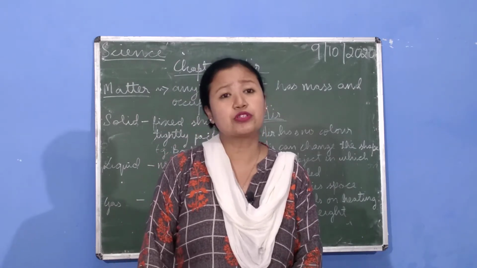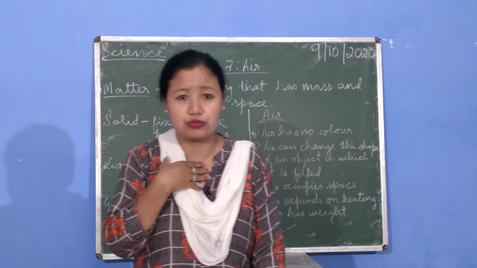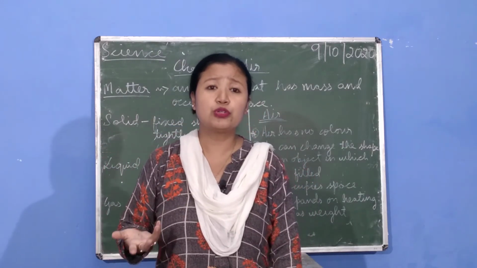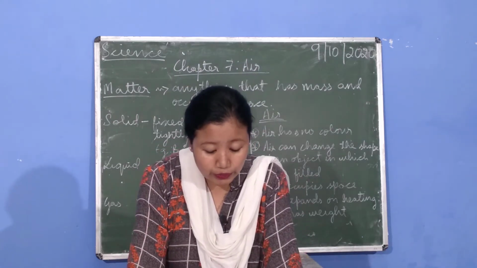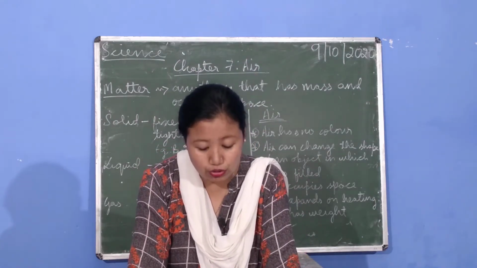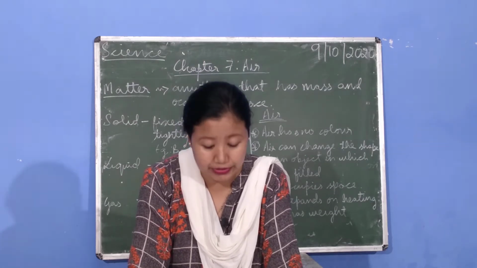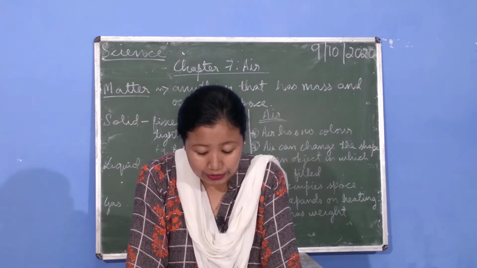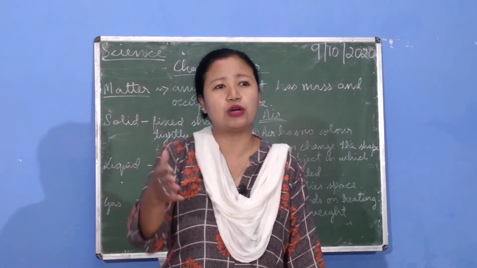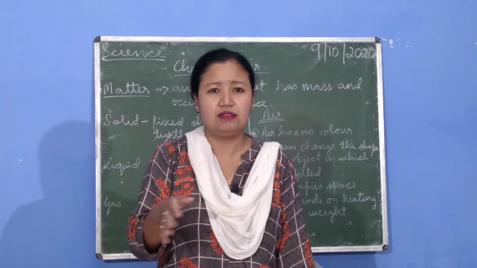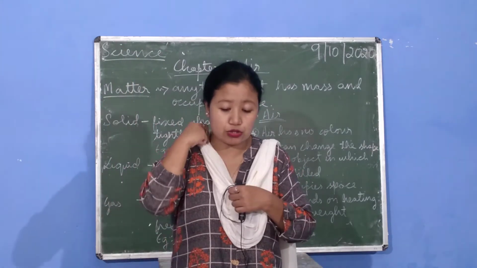Now air is all around us, so air is very essential for us to live, right? If we don't have air, what will happen then? We cannot see, touch, or smell it, and it has no color. It is transparent and we can feel air in many ways. Suppose it's a windy day, I go outside, what will happen? My clothes will start flying, right? Or my hair will start flying. That means it's because of the air.